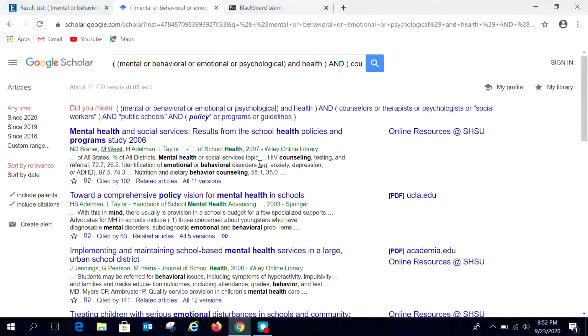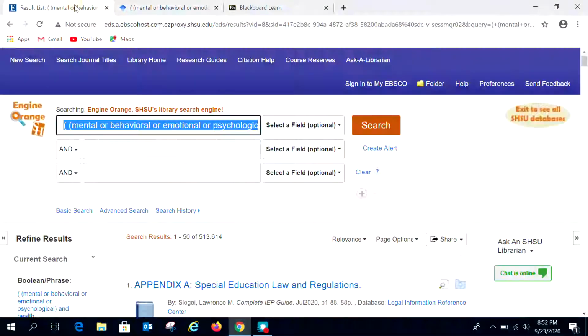So I just want to point that out as a little trick. It's kind of handy if you have a search where you are restricted to one line. You can build up your searches in those other databases and then simply copy and paste into the other databases for additional searches. And all these databases understand the different connectors, so they run very seamlessly that way. So that is essentially it.